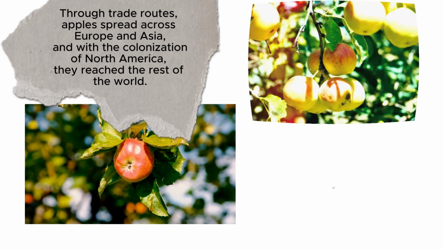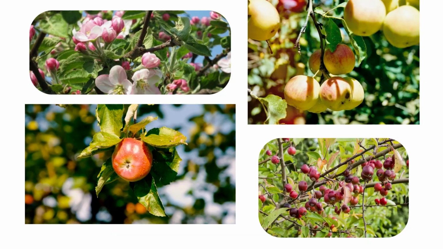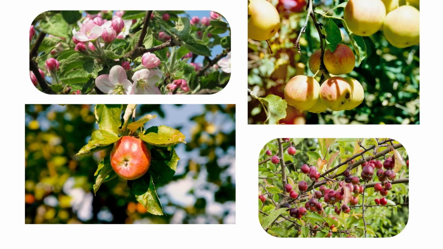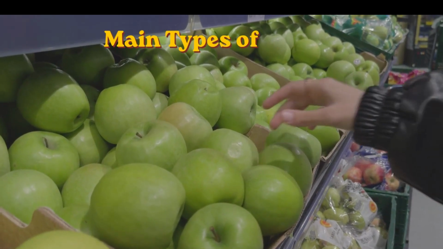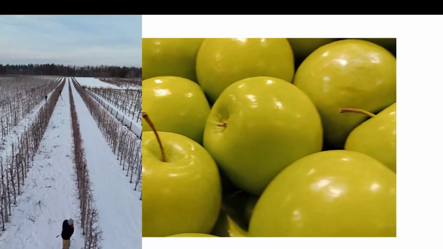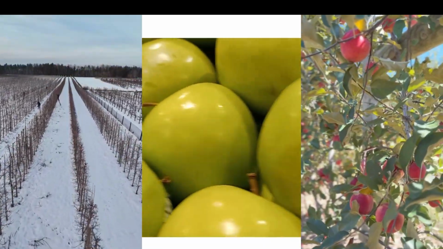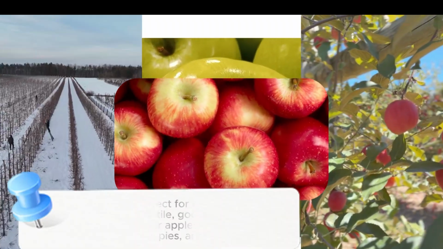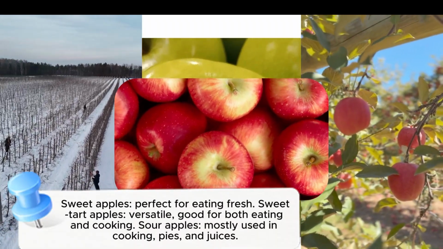Through trade routes, apples spread across Europe and Asia, and with the colonization of North America, they reached the rest of the world. Main types of apples. There are several classifications of apples: by taste, sweet, sweet tart, sour; by skin color, red, green, yellow; and by texture, soft, firm, crisp.